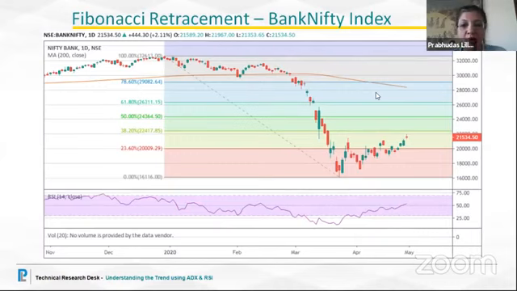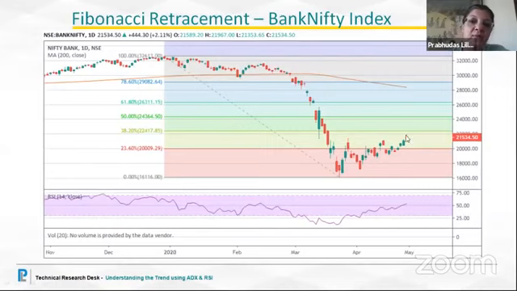Over here also, you see the formation of a doji at a higher level. Doji, as I just explained, is a possibility where the bulls and bears are unsure, and there is active participation from bulls as well as bears. So the bears have started becoming active at these levels as well. Let us see what happens on Monday.